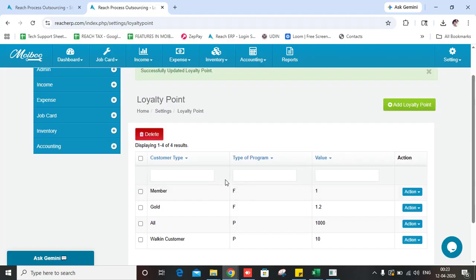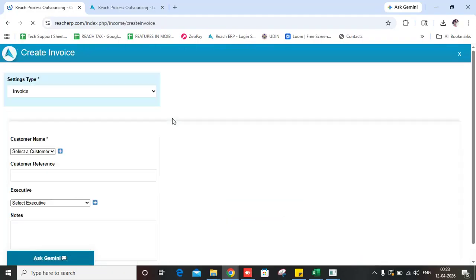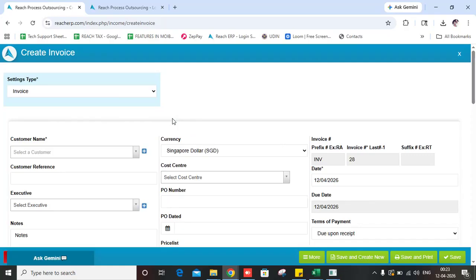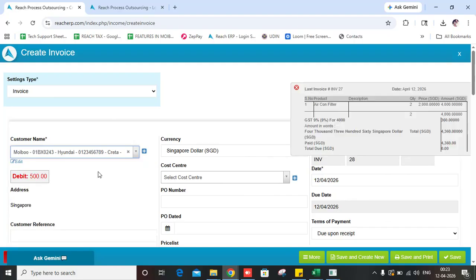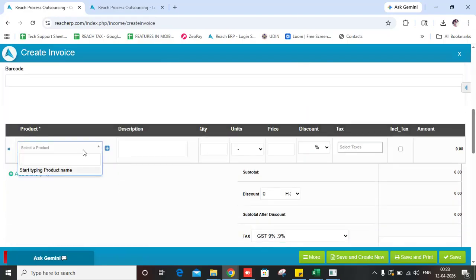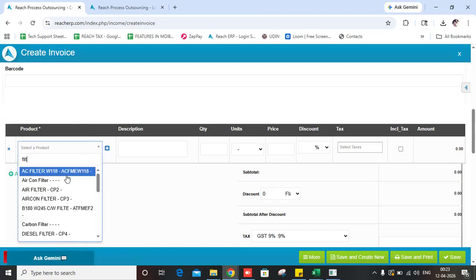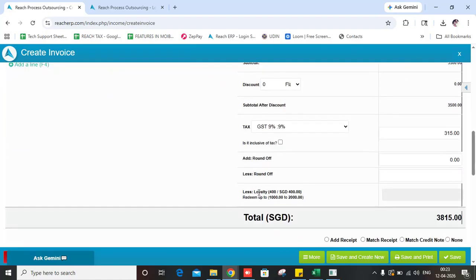Once this setup is done, go to this invoice and add new invoice. So select a customer who is already mapped to a customer type. So scroll down and select the product. Enter the purchase value and so you can see the loyalty points.